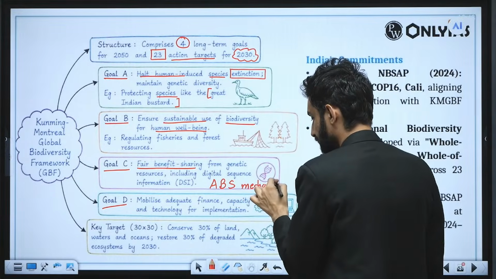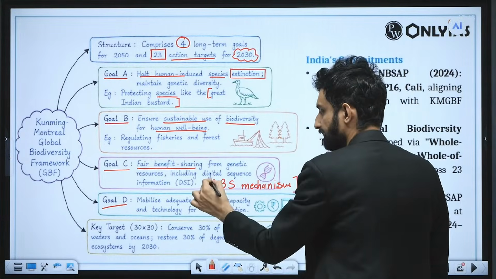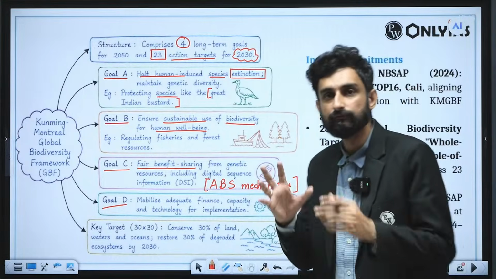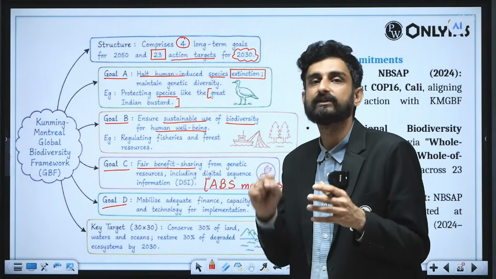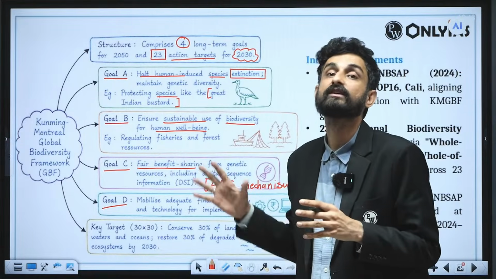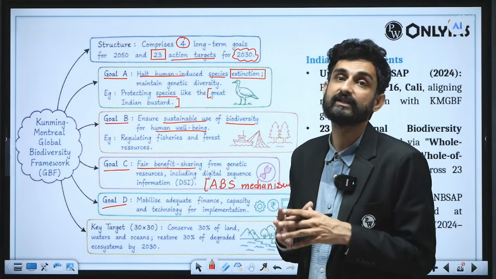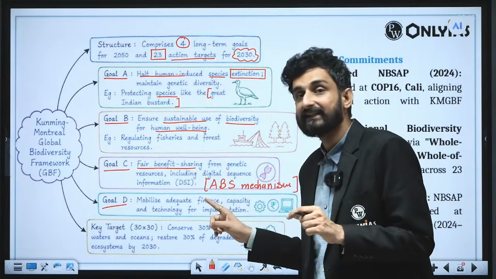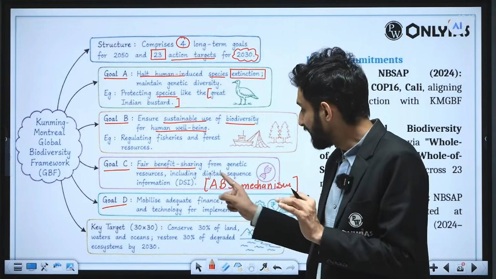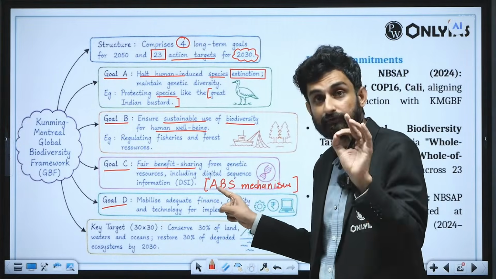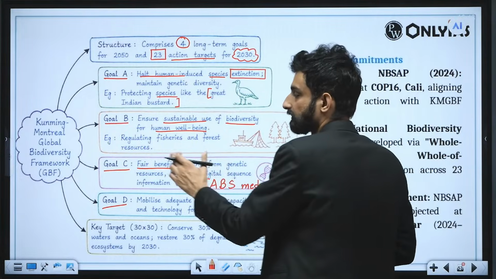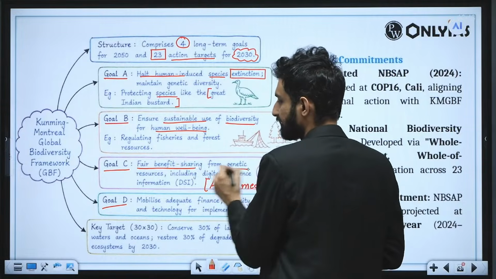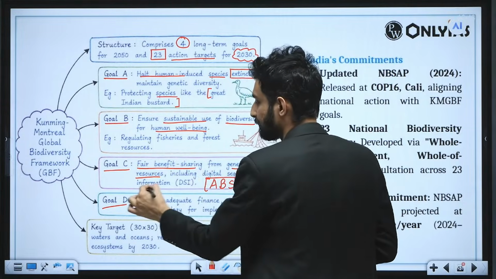This you can never forget. That is access and benefit sharing. Whatever genetic resources companies or MNCs are using from tribal areas, from these resource-rich areas, if you are getting some benefit out of it while accessing it, you have to share the benefit with the locals. This is called fair benefit sharing from genetic resources, including the case of digital sequence information.